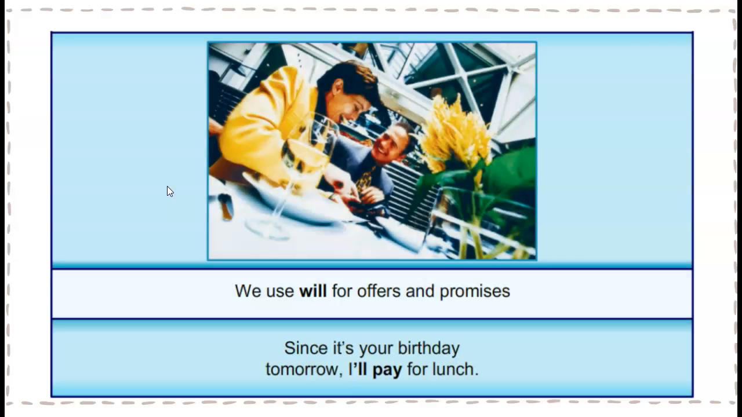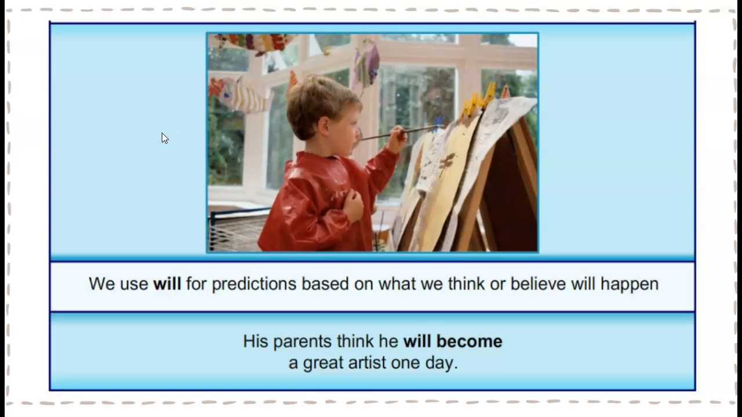Then we also use will for offers and promises. For example, here we have, since it's your birthday tomorrow, I'll pay for lunch. Okay. We also use will for predictions based on what we think or believe will happen. For example, his parents think he will become a great artist one day. I need you to remember this because we also use another structure for predictions, but in the case of will, the predictions are based on what we think, okay?